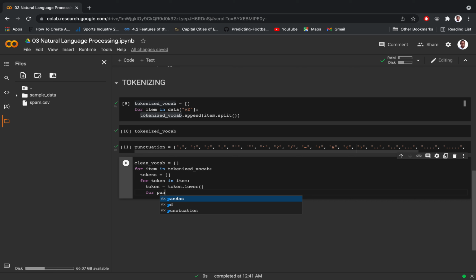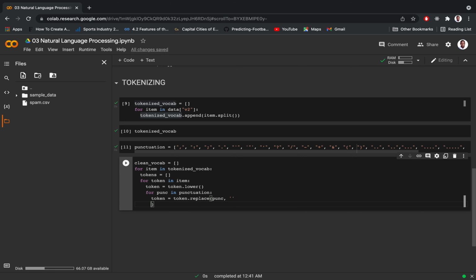Then we now put for punctuation in each punctuation. So the token, we replace each of those punctuation, if we see any of them there, with just a space, or an empty string.